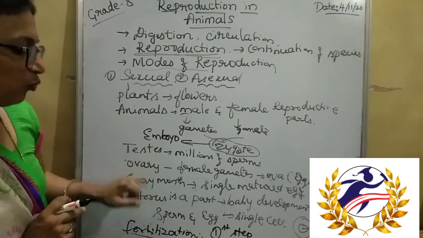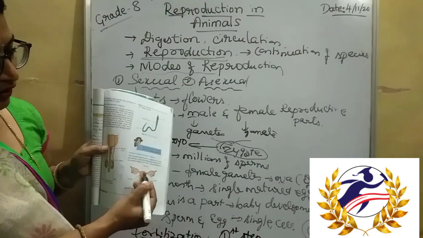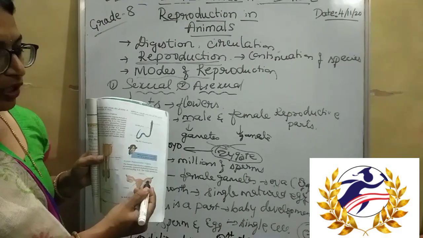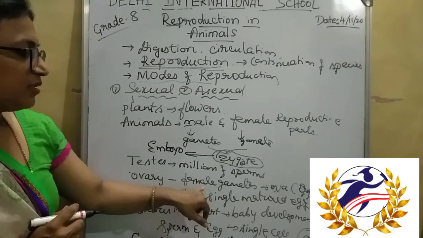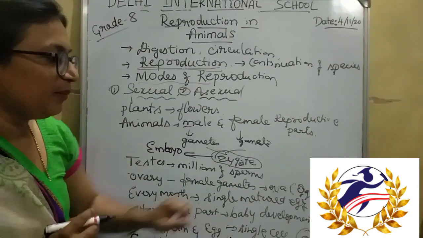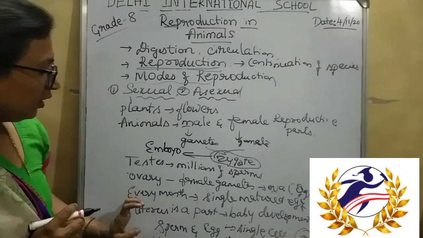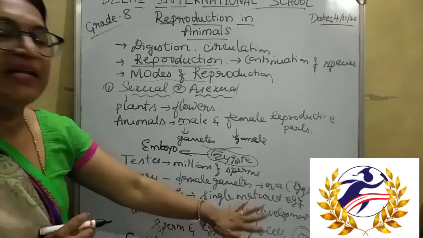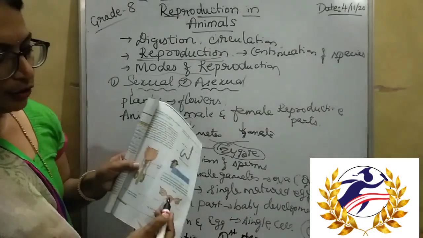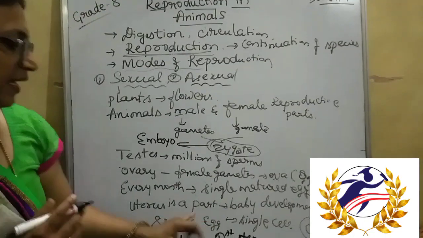Each month one ovary produces one egg cell, which is called the female gamete. This uterus is the part where the baby development takes place.